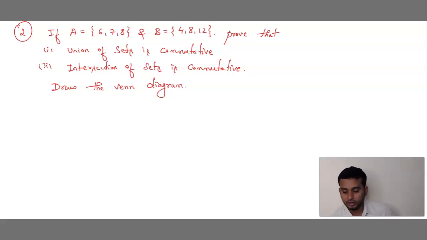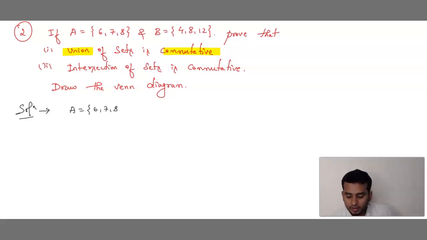See children, first what is the condition? We have to show union of sets is commutative. That is the solution. First you write what is given, set A and set B. What is set A? 6, 7, 8. Then what is set B? Set B is equals to 4, 8, 12. It is given that union of sets is commutative.